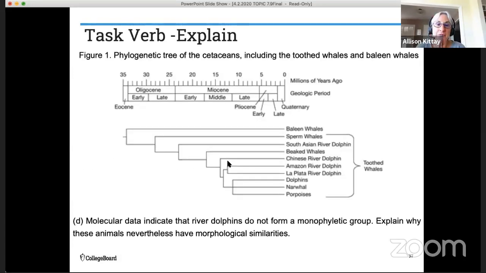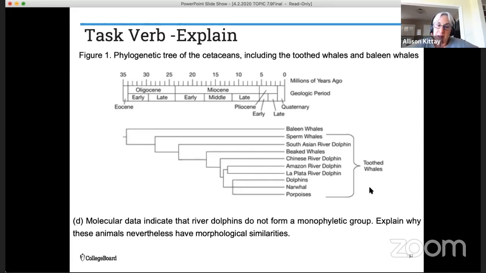All right, so here's the phylogenetic tree of cetaceans, which is the family that includes both toothed whales and baleen whales. And you can see that the baleen whales are an outgroup because they do not contain teeth, okay? So they feed differently. I also want you to see that we're mostly concerned with the river dolphins. So we've got a Southeast Asian river dolphin, Chinese river dolphin, Amazon river dolphin, and La Plata river dolphin. And you can see they're all in their own lineage.